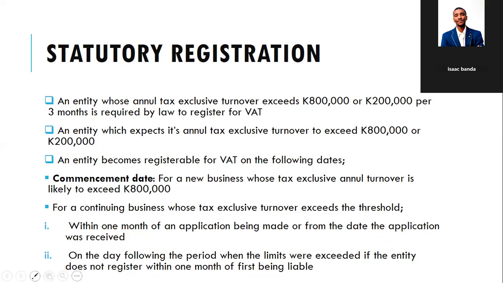Then on the day following the period when the limits are exceeded, if the entity does not register within 1 month, the following day, so if the threshold is reached today, then the following day, that particular entity becomes registrable for VAT purposes.